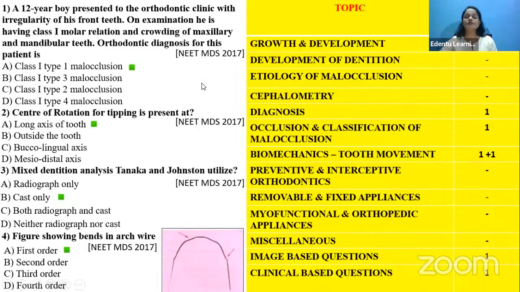Now, next, we will look at all the questions from the year 2017 till 2024. Okay, so after analyzing all these questions, here in this yellow color column, you have the main topics. Okay, and here you have the questions. In the left side you have the questions, and in the right side you have the topics. So after analyzing one question, we will put it under one section here, where it belongs to.